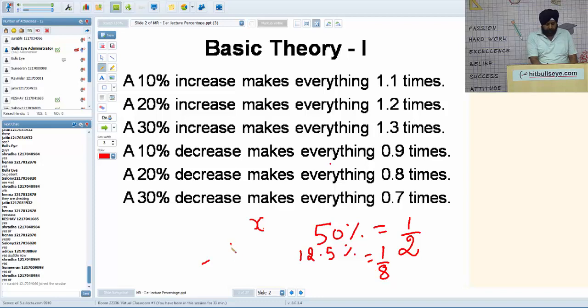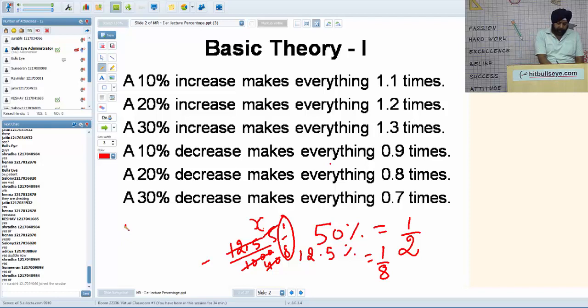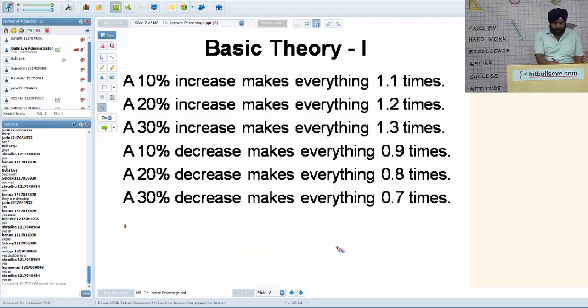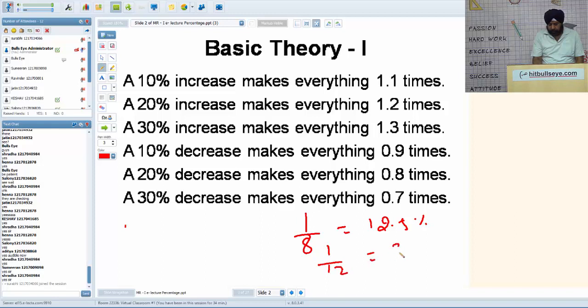Students, 12.5%, how do you solve it? To convert percentage into fraction, we divide by 100, so it's 1 by 8. But instead of solving it each time, whenever you encounter this figure it's better you remember it. You should remember basic 1 by 1 till 1 by 16. You should understand 1 by 8 is 12.5%, 1 by 12 is 8.33%. You will do this in a basic lecture of DI.